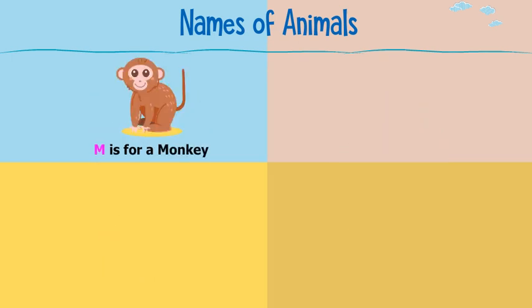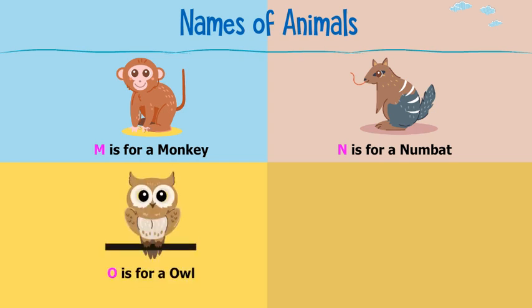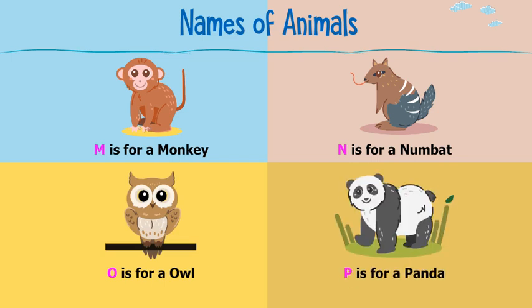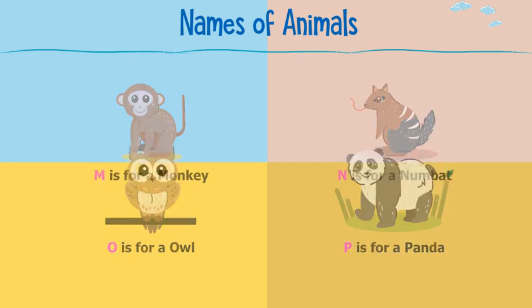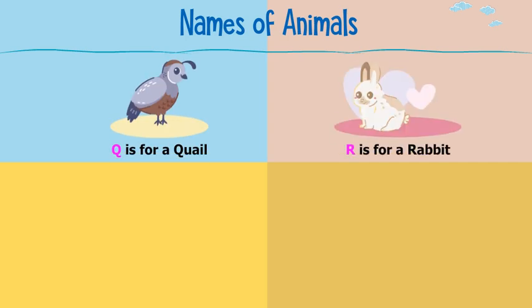M is for a monkey. N is for a numbat. O is for an owl. P is for a panda. Q is for a quail. R is for a rabbit.